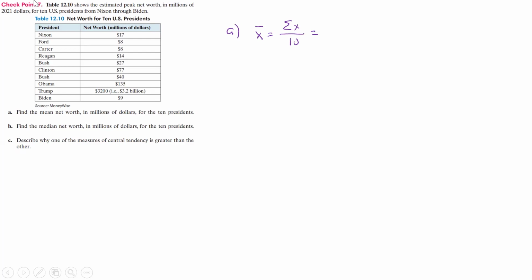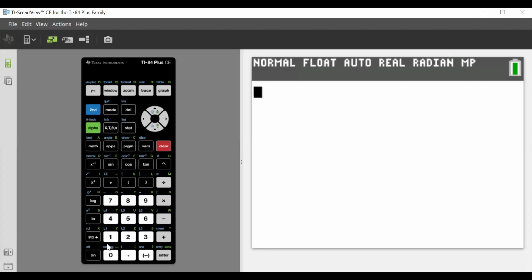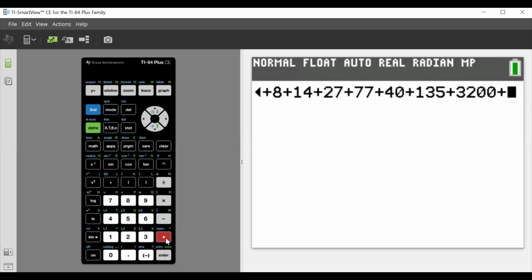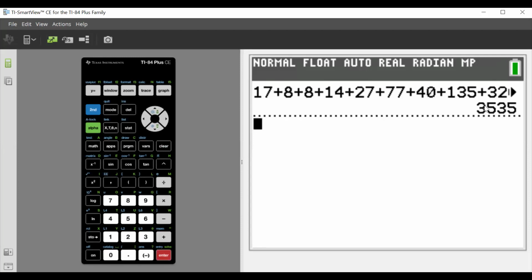If we go to our calculator, we have 17 plus 8 plus 8 plus 14 plus 27 plus 77 plus 40 plus 135 plus the real big outlier, 3,200, plus 9. So it looks like 3,535 is going to be our numerator in this case.